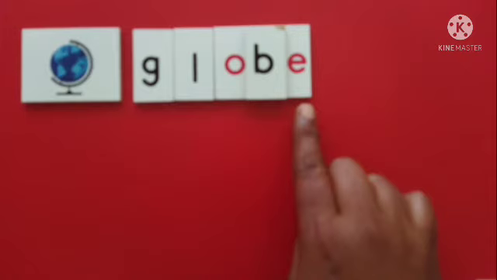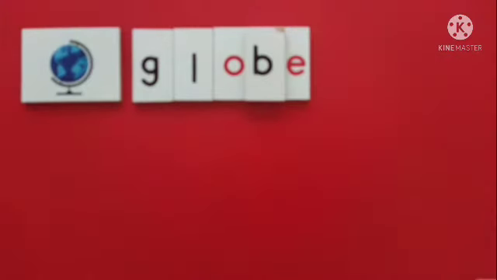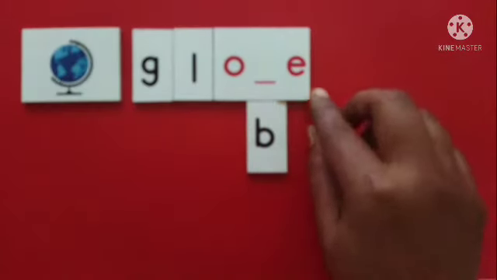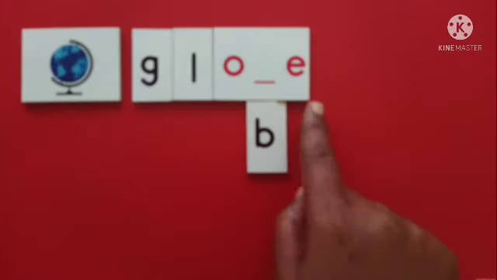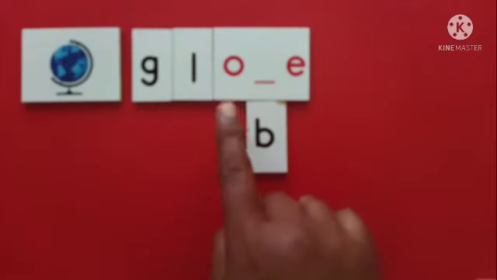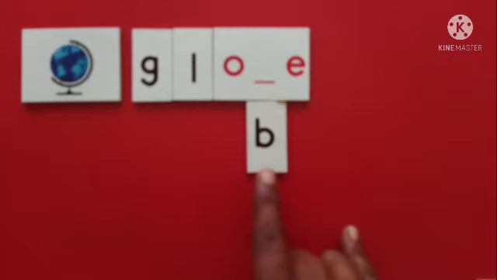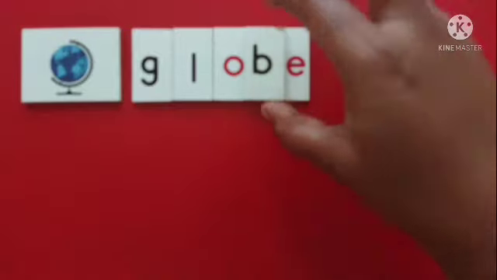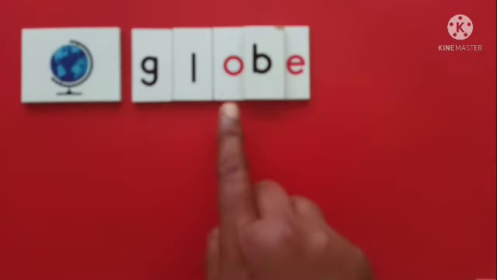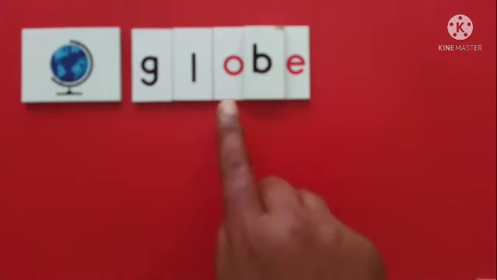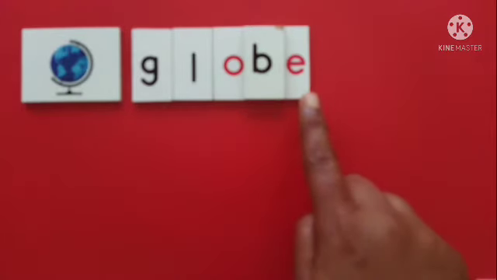Dear parents, you have to help the child to understand that when a consonant comes in between two vowels, that is O and E are the vowels, B is a consonant, as the child has learnt already. When a consonant comes in between two vowels, letter O takes its name as the sound and letter E remains silent. Globe. We don't listen to the sound of E here.